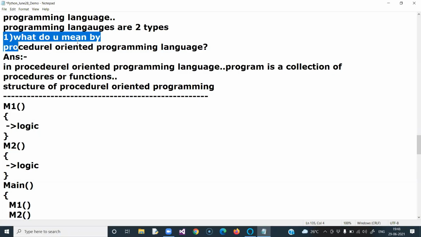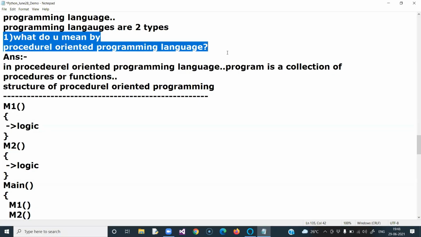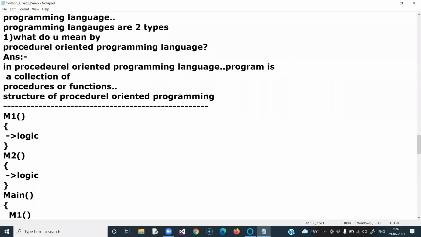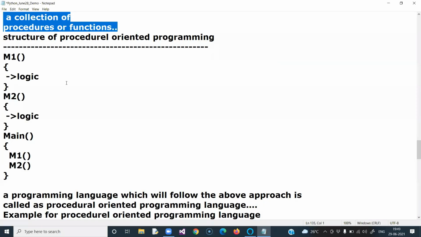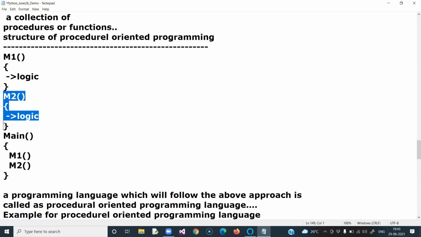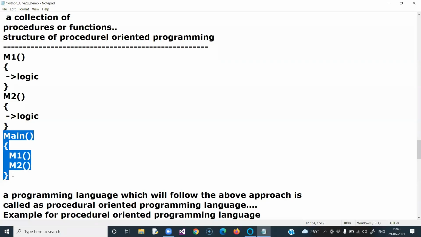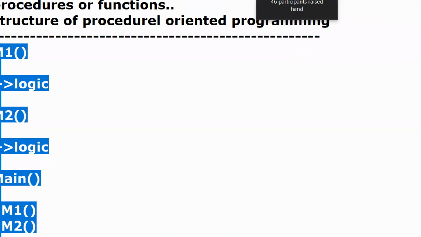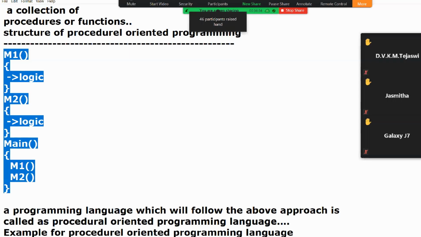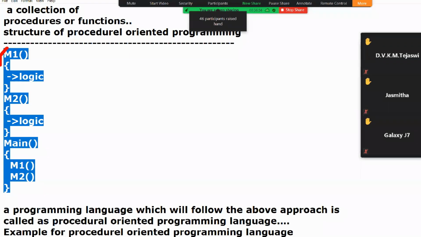What do you mean by procedural-oriented programming language? In a procedural-oriented programming language, a program is a collection of procedures or functions. Here is the structure of procedural-oriented programming. You can observe the M1 procedure, the M2 procedure, and the main procedure. That means we have three functions. Whenever you write a program in this approach, the program is a collection of functions, procedures, or methods: M1, M2, and main.